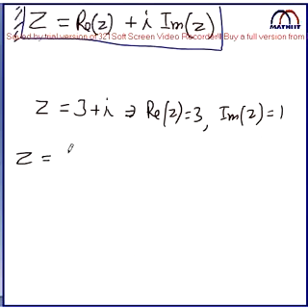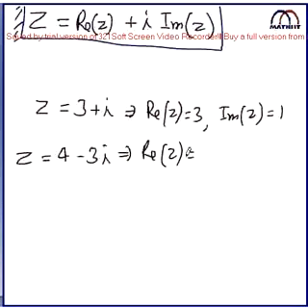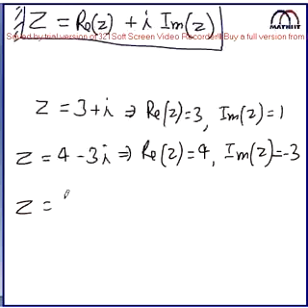Suppose I am saying z equal to 4 minus 3i. The real part is 4. The imaginary part of z will be minus 3. Don't say 3, it is minus 3. If I say z equal to 5.